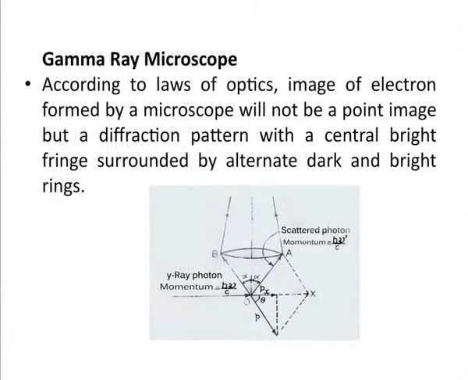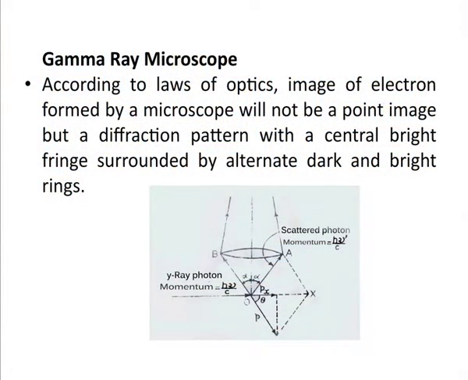Now, consider another experiment, which is called the gamma ray microscope. In this experiment, according to the laws of optics, the image of an electron formed by a microscope will not be a point image, but a diffraction pattern with a central bright fringe surrounded by alternate dark and bright rings. This is a result from optics.